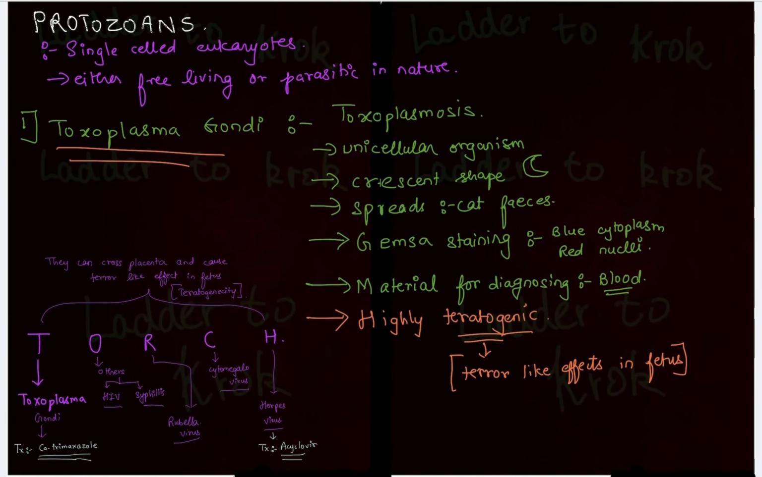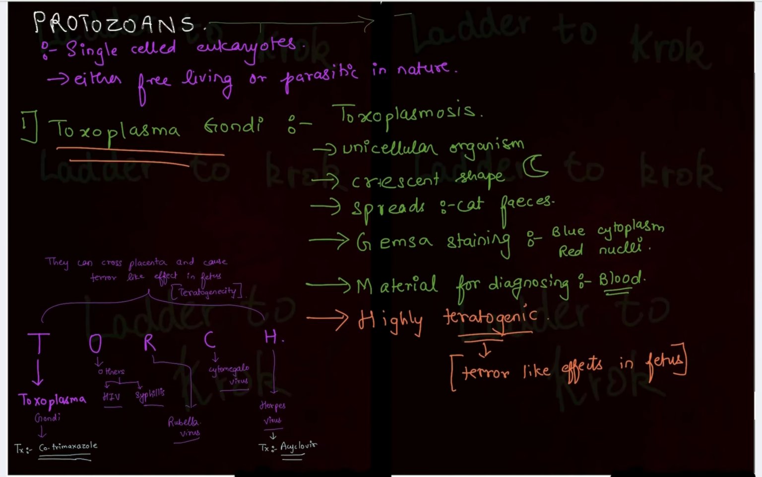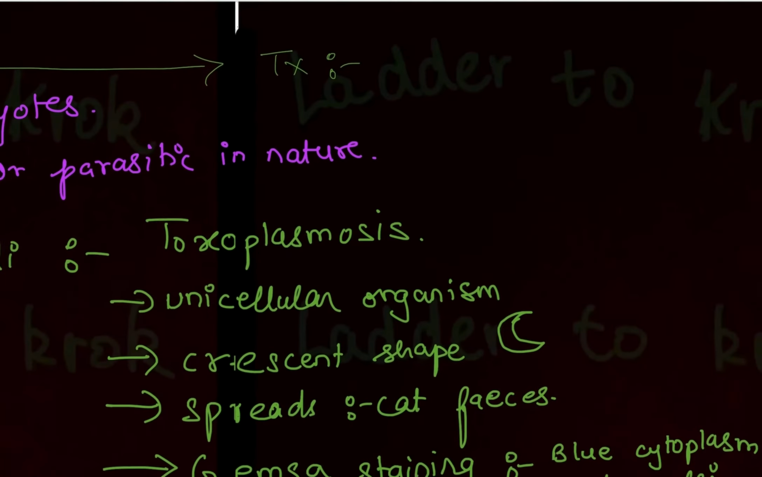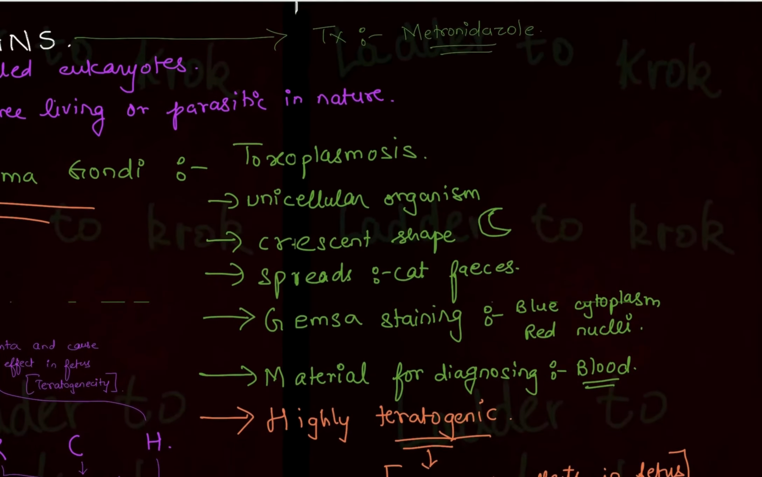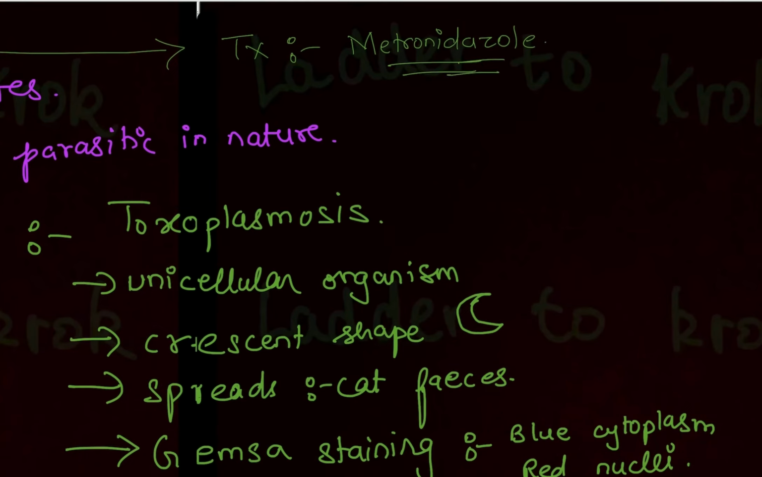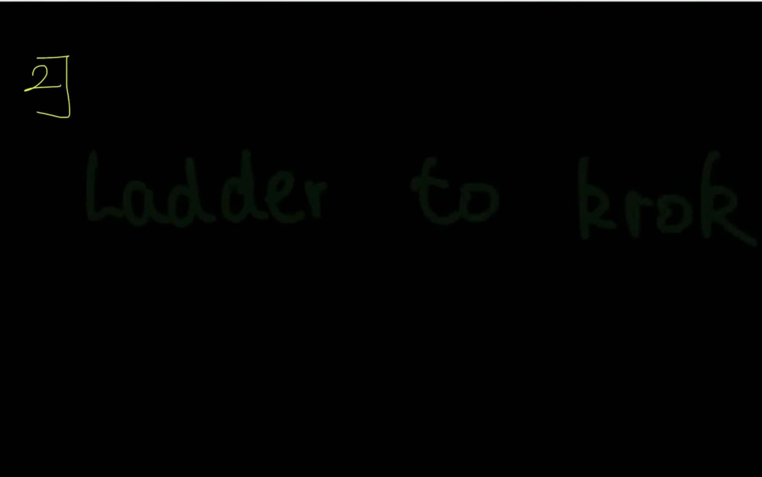Normally, for protozoans, you can write an important point: the treatment for protozoans is metronidazole. The name of the drug is metronidazole. For Toxoplasma gondii, we specifically give cotrimoxazole because it has better effects than other drugs. But for other protozoans, we give metronidazole if any person gets infected with a protozoan. So let's do the second protozoan.